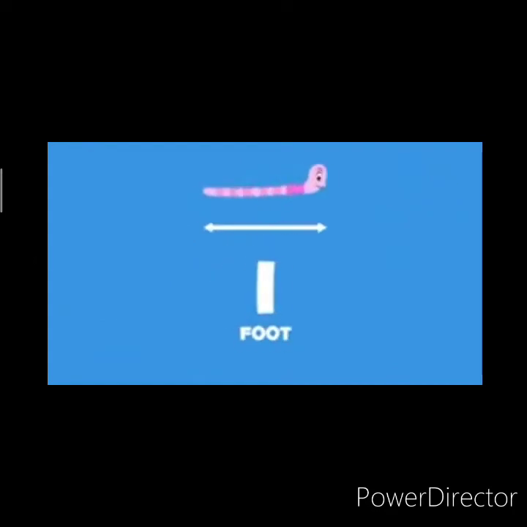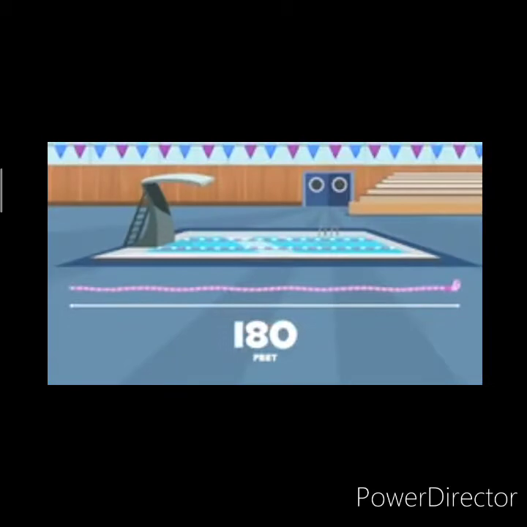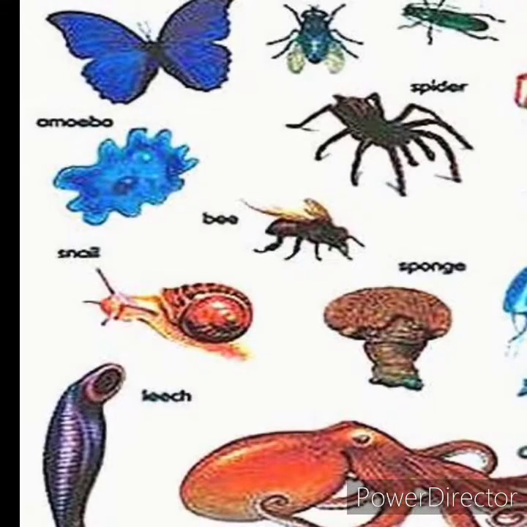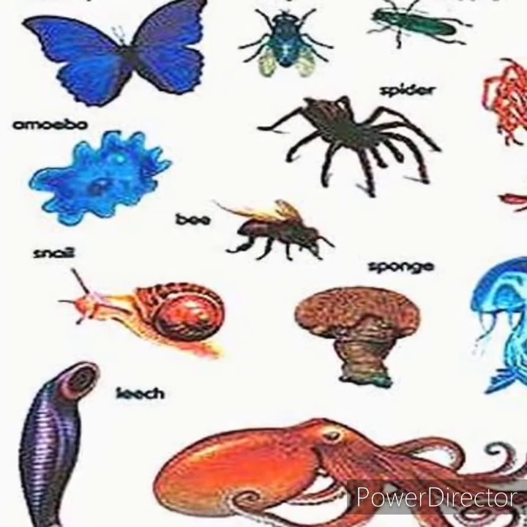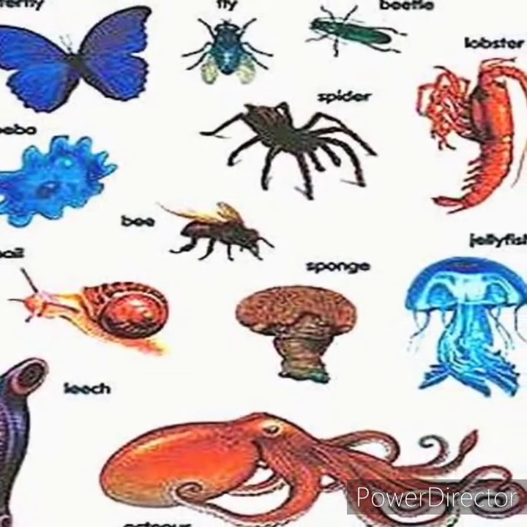You know how long a worm could be? 1 foot, 2, 3, 5? No, a worm could be 180 feet long. The largest worm ever found measured 180 feet. Amazing, na? Beta, here are some more examples of invertebrate animals like snail, leech, bee, sponge, jellyfish, spider, fly, beetles,